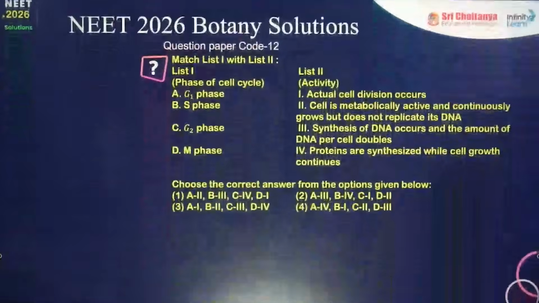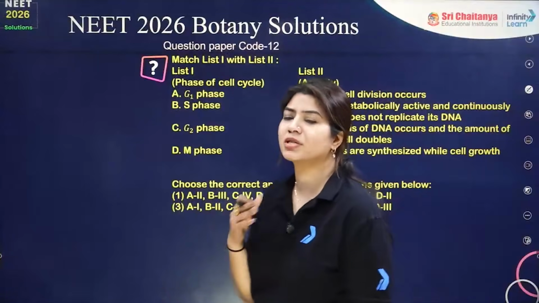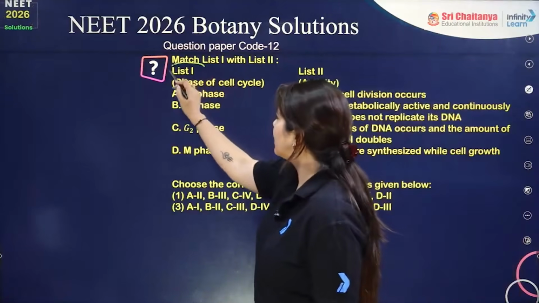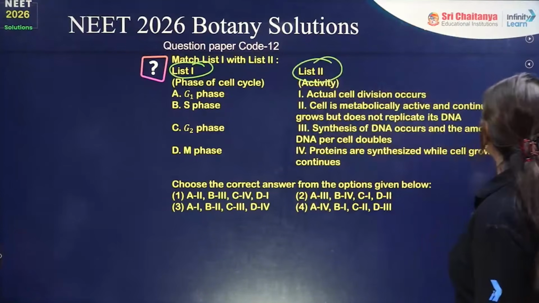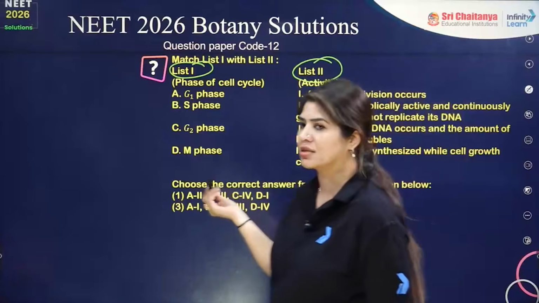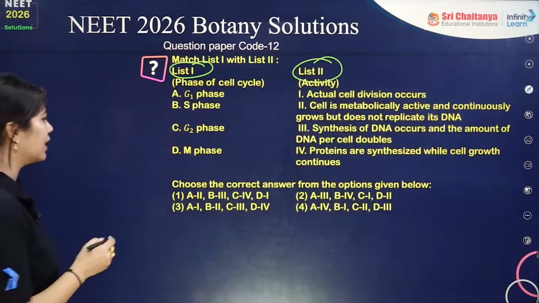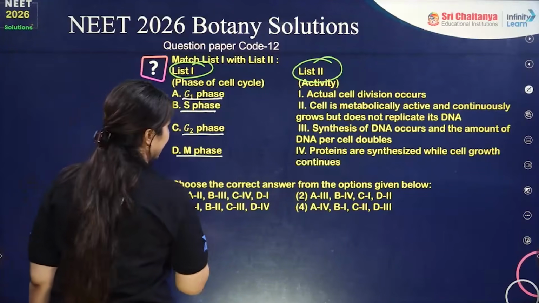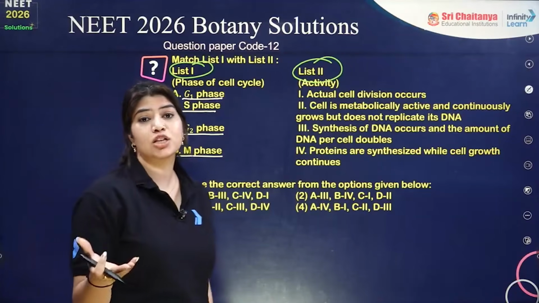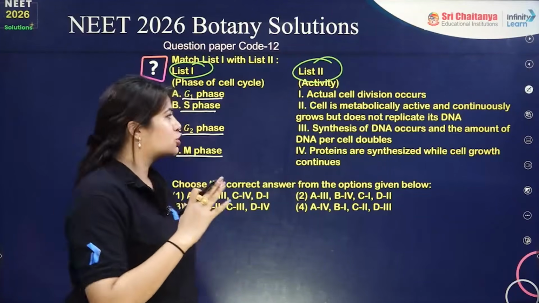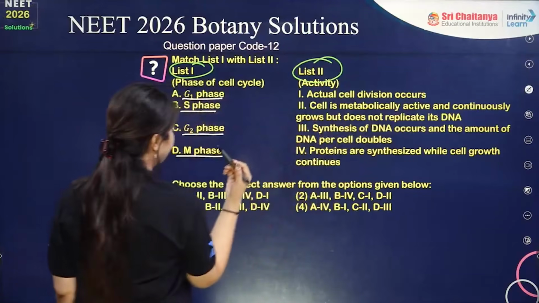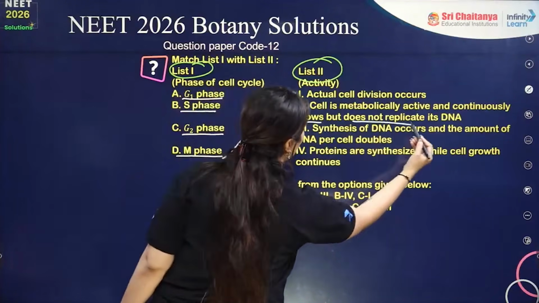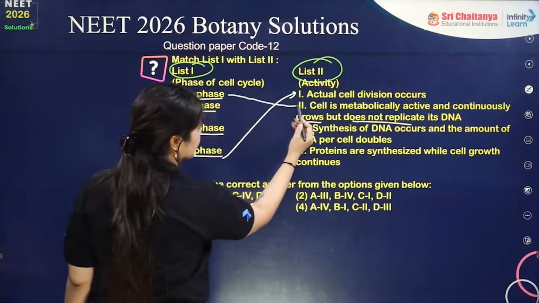Okay, next question. Match the column type of question, from cell cycle. Very interesting question. We have column 1 here and column 2 here. In column 1, we have been provided different stages of interphase and of M phase: the G1 phase, S phase, G2 phase, and then the M phase. S phase is the stage wherein DNA replication takes place. Actual cell division occurs in the M phase. The cell is metabolically active and continuously grows, but does not replicate its DNA, in the G1 stage.